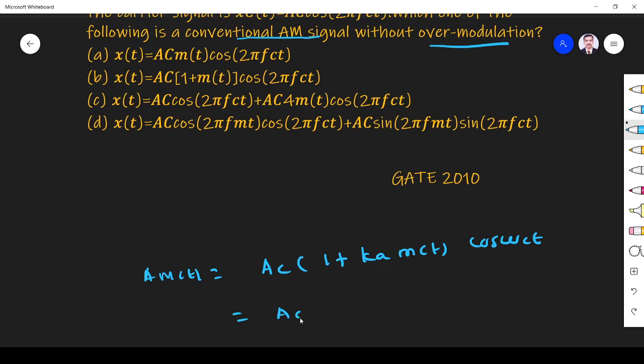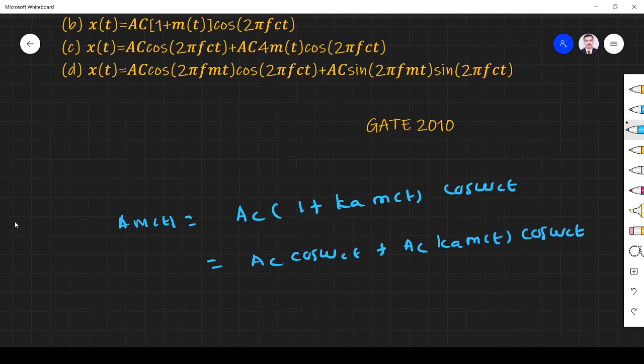This I write as A_c cos ω_c t plus, if I multiply it out, A_c k_a m(t) cos ω_c t. This is my AM wave, the general form. So I compare all four options with this, then I decide.